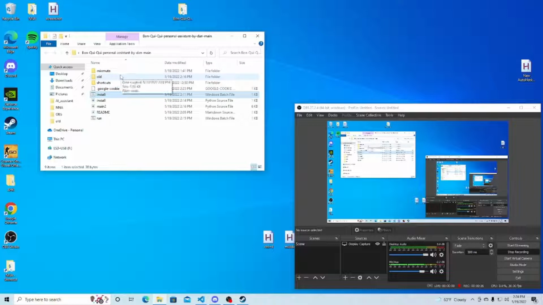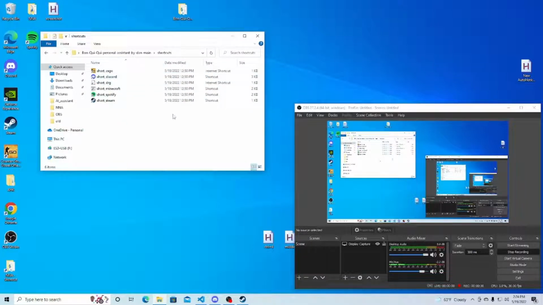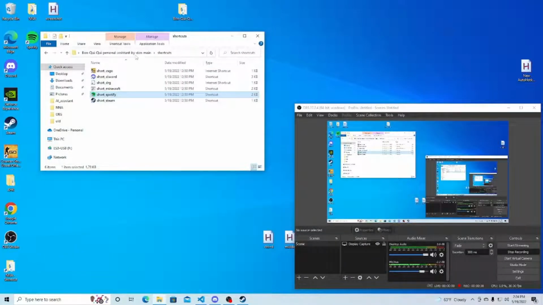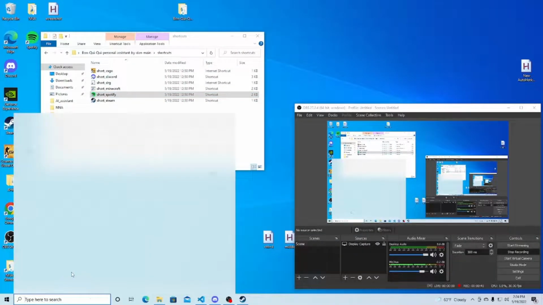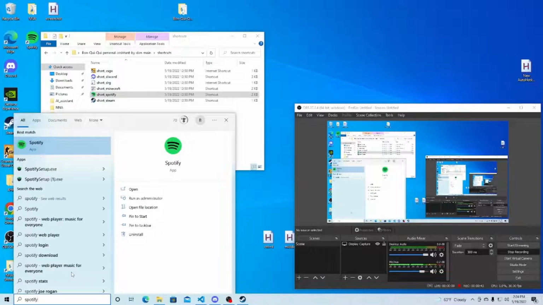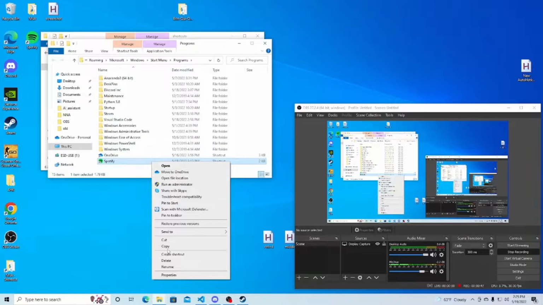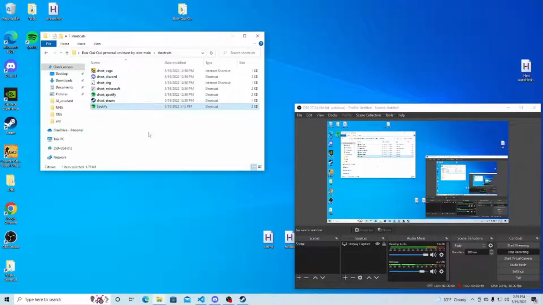Now, there's a few shortcuts that maybe won't work. But remember, you can always use your own shortcut. This Spotify shortcut, I don't know, it does work. Sometimes it won't work, sometimes it will. You can always look, Spotify. So this is how you would make your own shortcut. You would do copy, right?